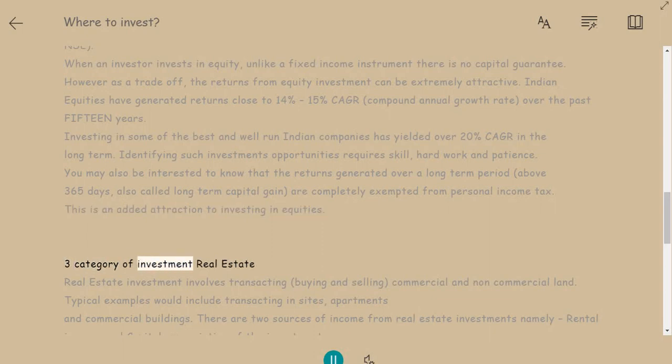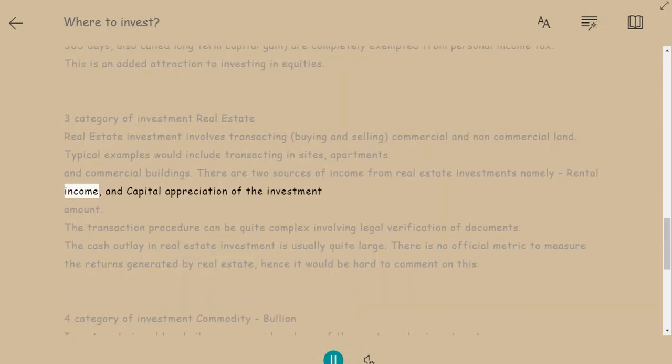3. Category of investment: real estate. Real estate investment involves transacting, buying and selling, commercial and non-commercial land. Typical examples would include transacting in sites, apartments, and commercial buildings. There are 2 sources of income from real estate investments, namely rental income and capital appreciation of the investment amount. The transaction procedure can be quite complex, involving legal verification of documents. The cash outlay in real estate investment is usually quite large.